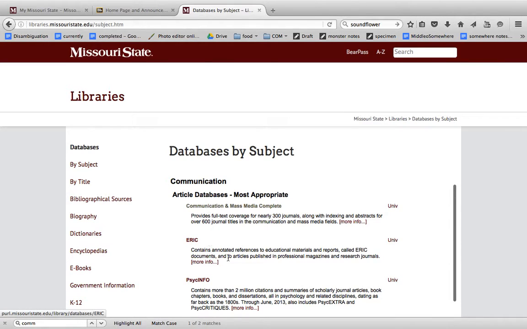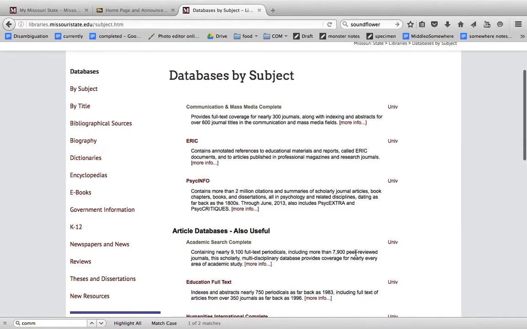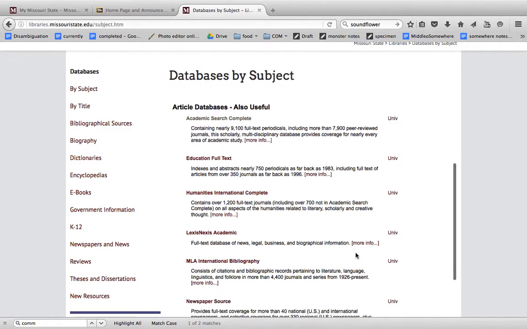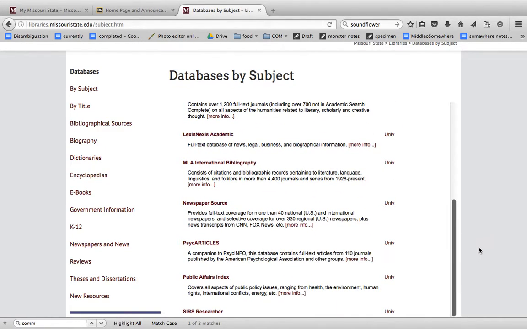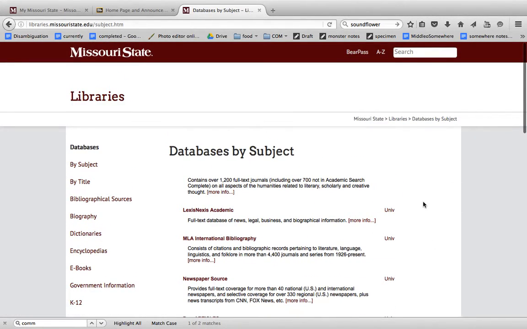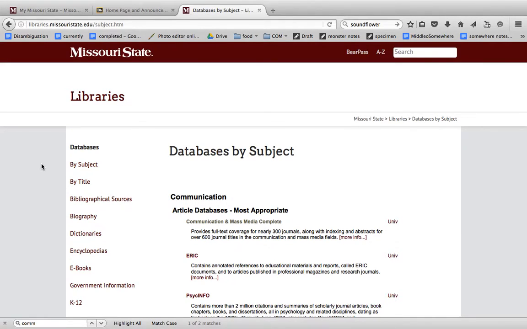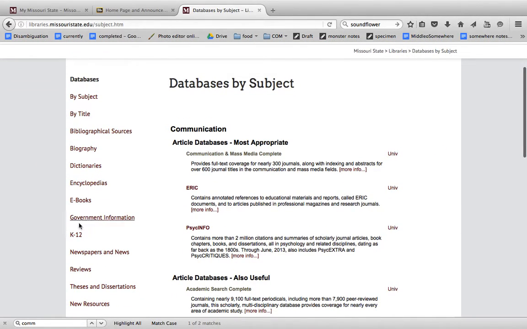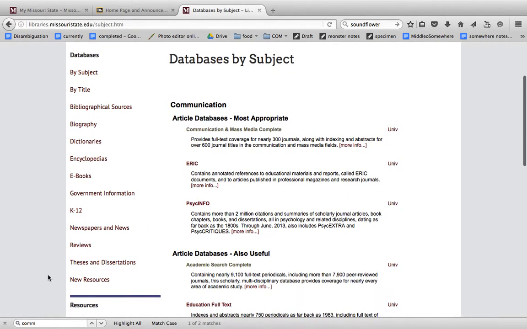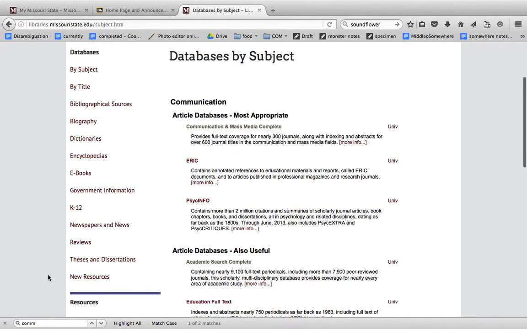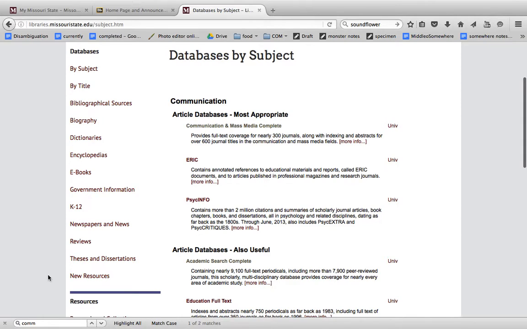ERIC is having to do with education. And you probably are familiar with the databases that are more frequently used in your particular area of study if you have a major picked out at this point. But anyway, I invite you to play around with these. There's really no excuse whatsoever to not be able to find the minimum of 6 credible sources for the informative speech and more for the persuasive speech.